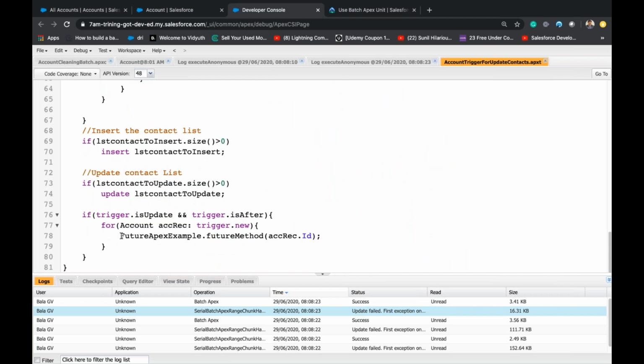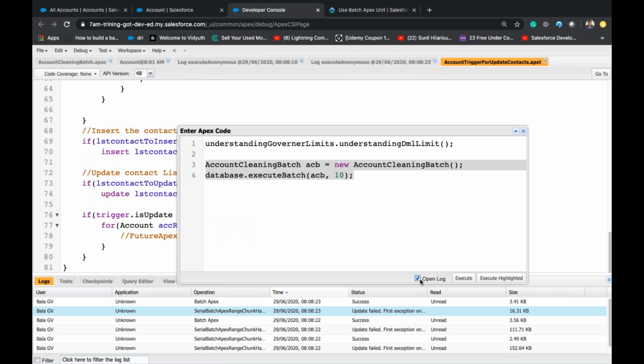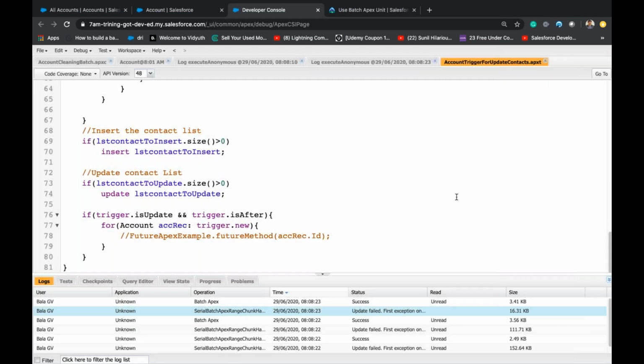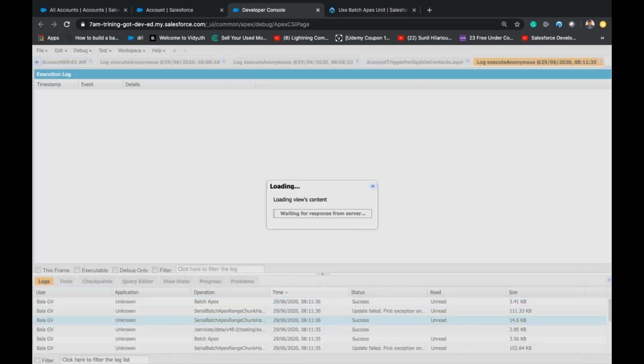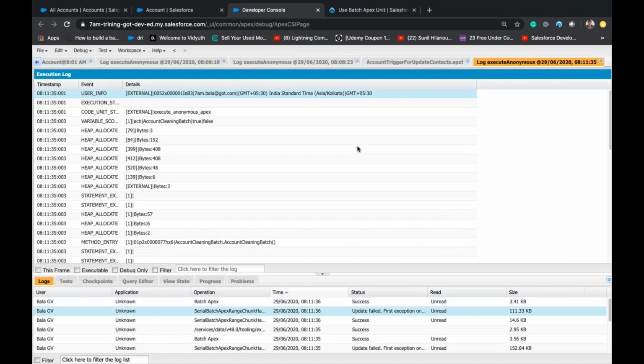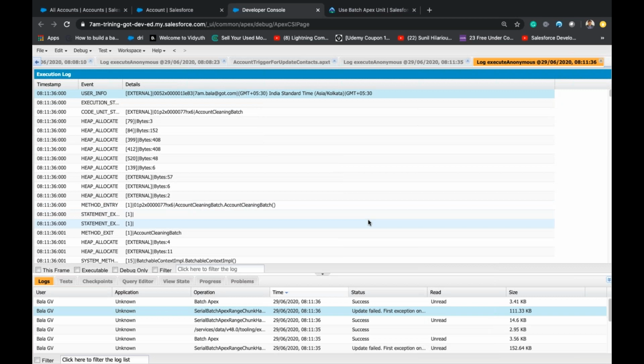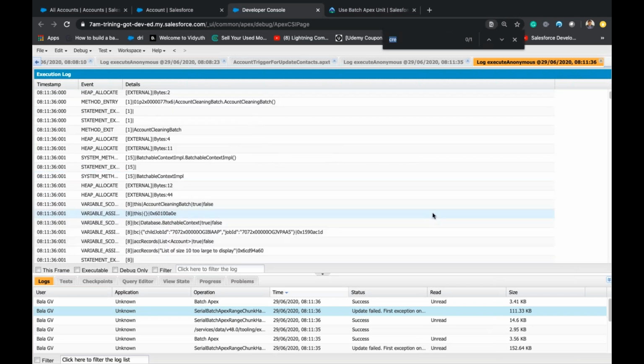In this, I'll just comment this and execute again. Get the same message. Most of the records got updated. Only I think one place I got this update failed.